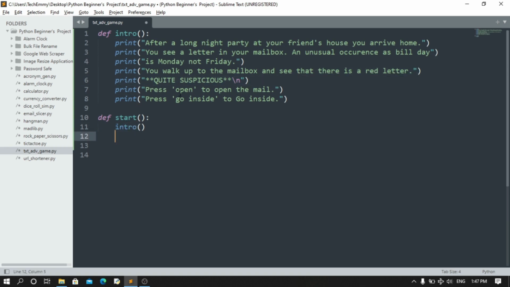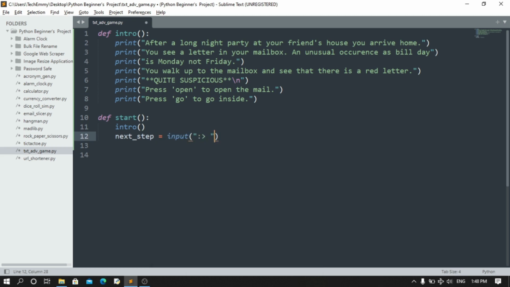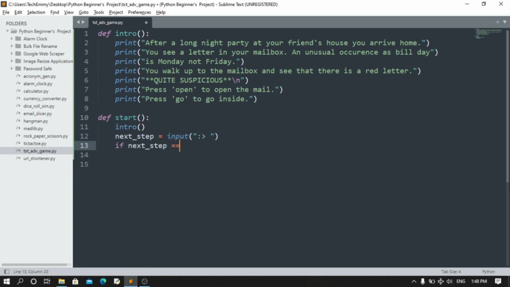Now I want to get the user's choice from this. So let's just change this to go inside. Now we're going to create a variable called next step equals input. Now I'm going to say if next step equals, and we can also use in. So I'm going to choose in. So if next step in open letter, even if the user types just open, it's going to match. It doesn't matter anyway as long as we have open in here. So we're going to open the letter.